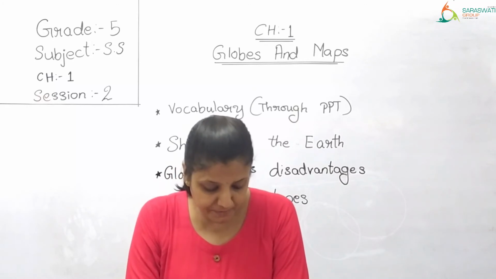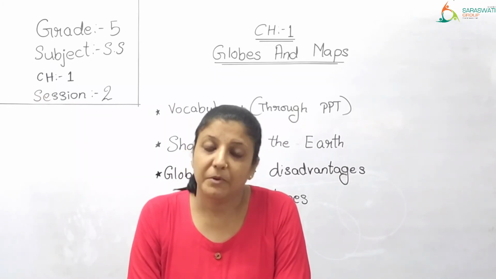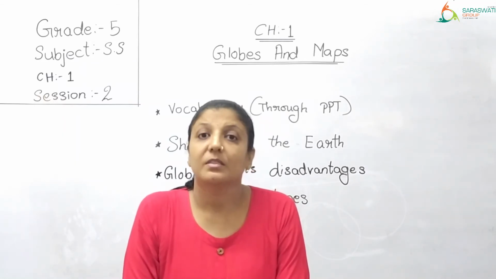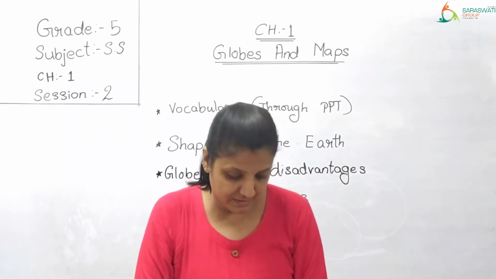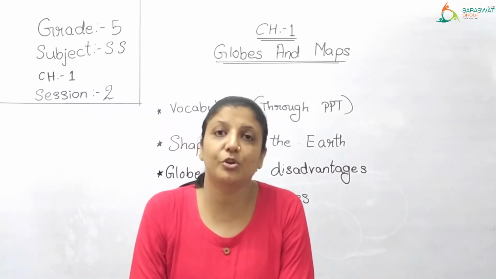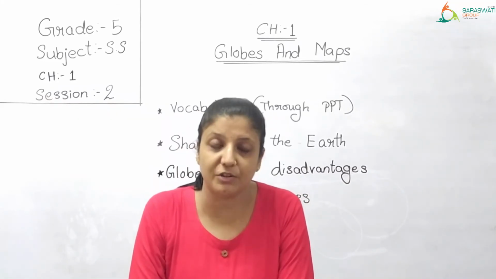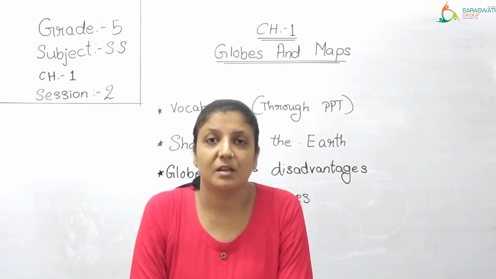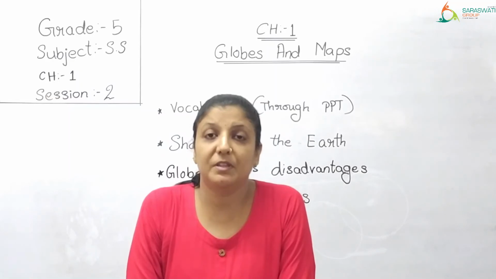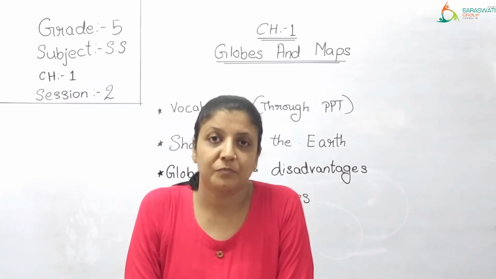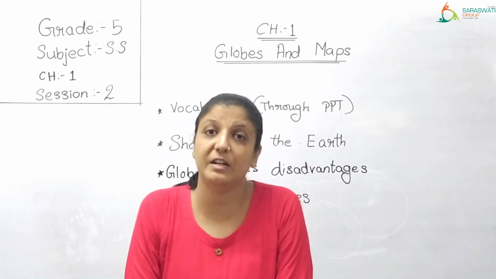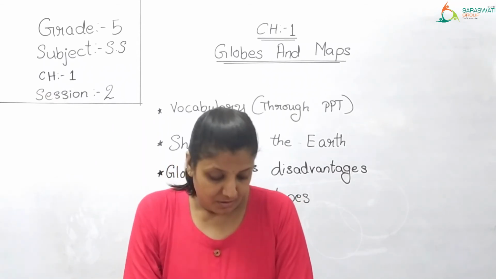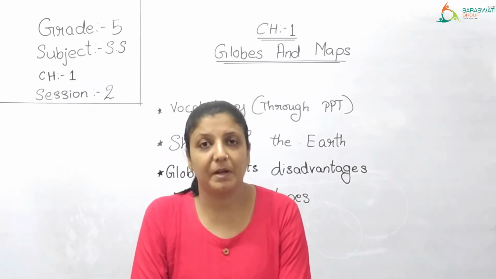Now, types of the map. Before I start the topic types of the map, what did I tell you regarding the map? That map is drawn on a flat surface. Maps can show you the details of a particular country, state, city, all these, the locations. The smaller the area of the map, the larger you get the details of anything. जितना मैप स्मॉल एरिया का होगा उतनी डिटेल्स आपको ज्यादा मिलेगी, right? Then, now let us move on to the types of the map.